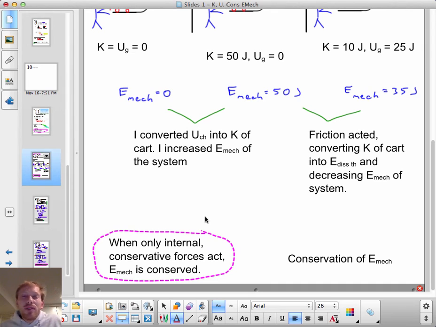How is this different from when momentum is conserved? Remember, the momentum of a system is conserved when only internal forces act. There's an additional requirement here for conservation of mechanical energy. That additional requirement is that the forces acting within the system be only conservative forces. So momentum is conserved if only internal forces act in a system. Mechanical energy is conserved in a system if only internal conservative forces act in a system.